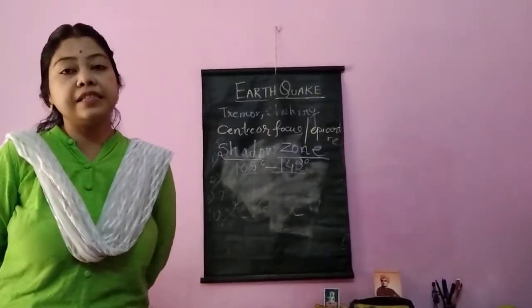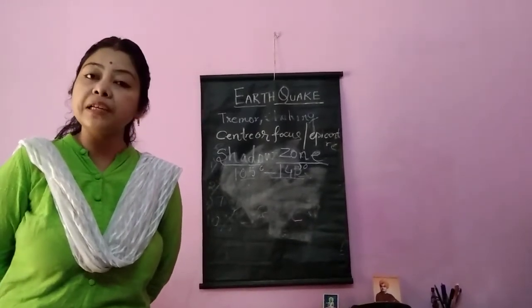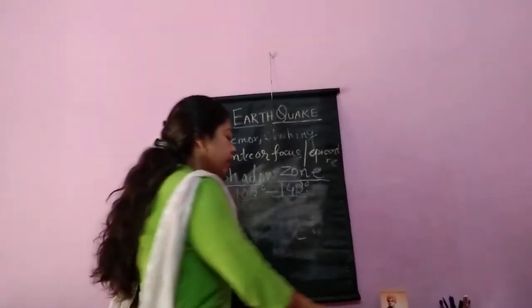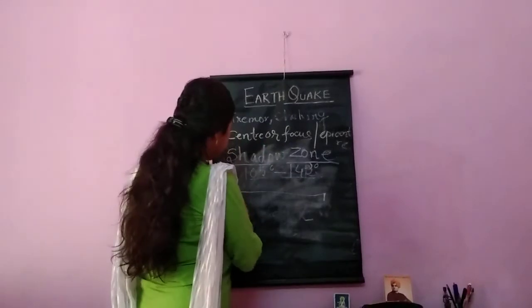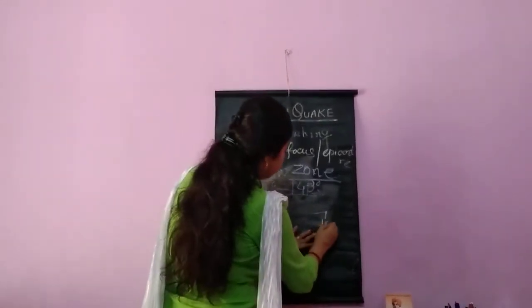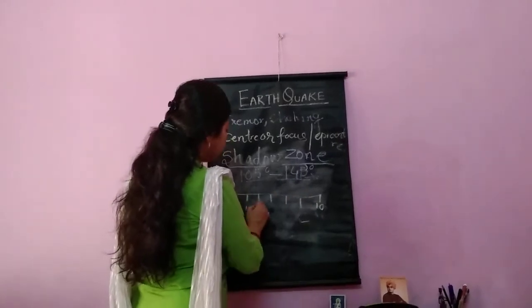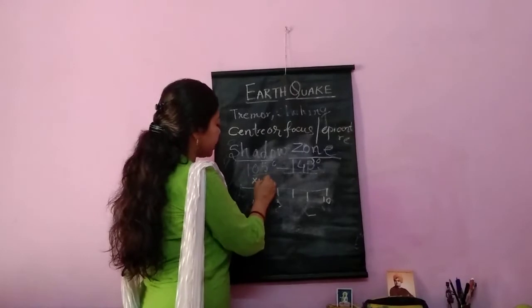Richter scale is a scale ranging from 0 to 10. It is logarithmic. Logarithmic means when the intensity increases, suppose 1, 2, 3, 4, 5, each step increases the intensity 10 times.